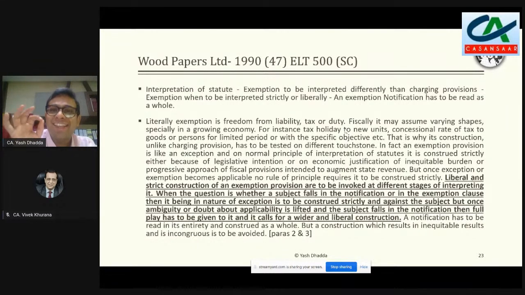So when I'm looking at the exemption entry per se, whether it was an educational institution and faculty, whether that relationship was there, once I say that yes, that relationship was there, then the second part of it, that now what are the modalities of it, I can read it in a very liberal manner as to say, then the nature of service does not matter at all.